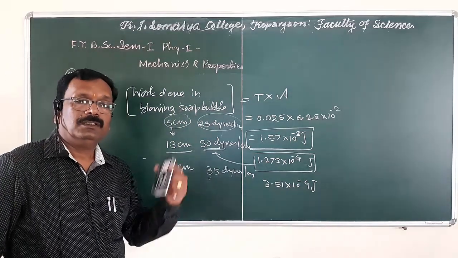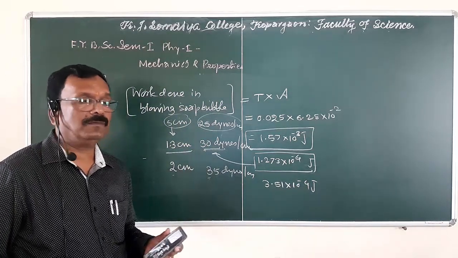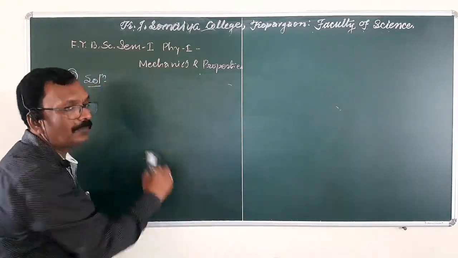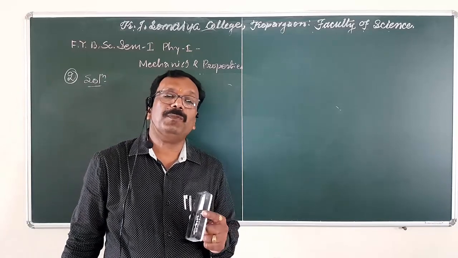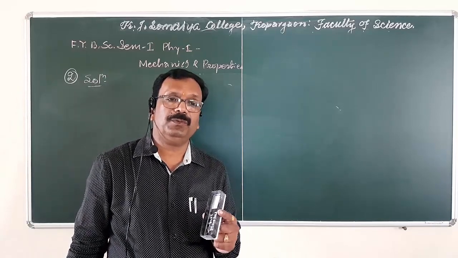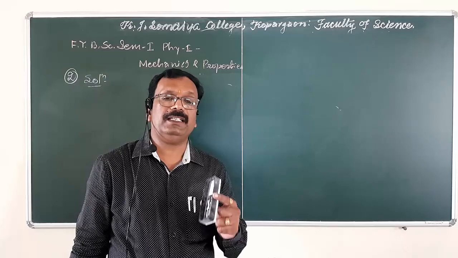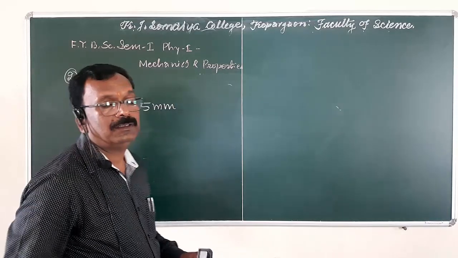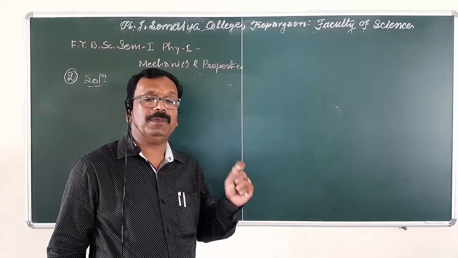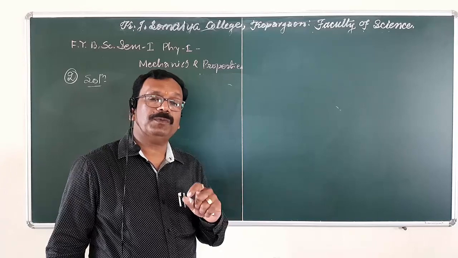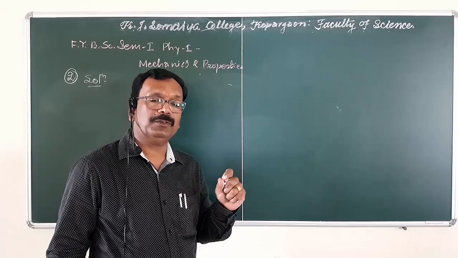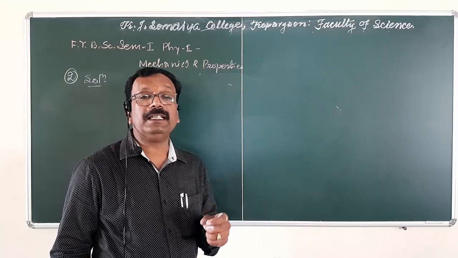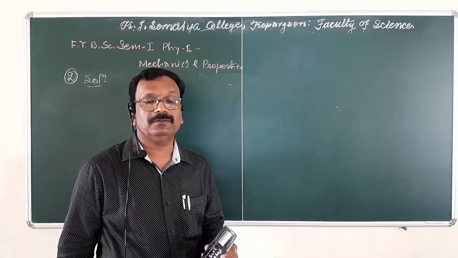Now, the last problem. Here we are going to see another problem, in which the tube of a mercury barometer has an internal diameter of 5 millimeter.